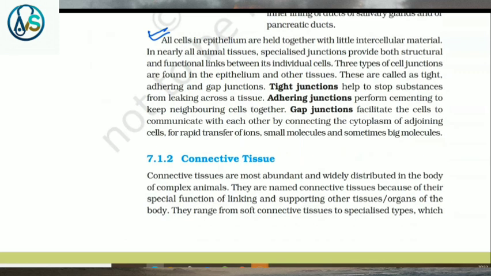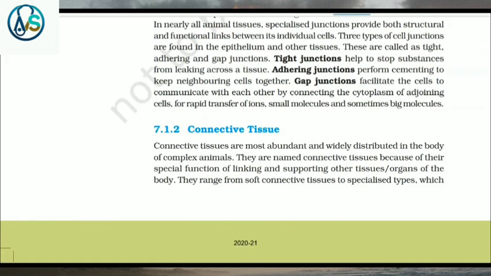In nearly all animal tissues, specialized junctions provide both structural and functional links between its individual cells. Three types of cell junctions are found in the epithelium and other tissues. These are called tight, adhering, and gap junctions. Tight junctions help to stop substances from leaking across a tissue. Adhering junctions perform cementing to keep neighboring cells together. Gap junctions facilitate the cells to communicate with each other by connecting the cytoplasm of adjoining cells for rapid transfer of ions, small molecules, and sometimes big molecules.